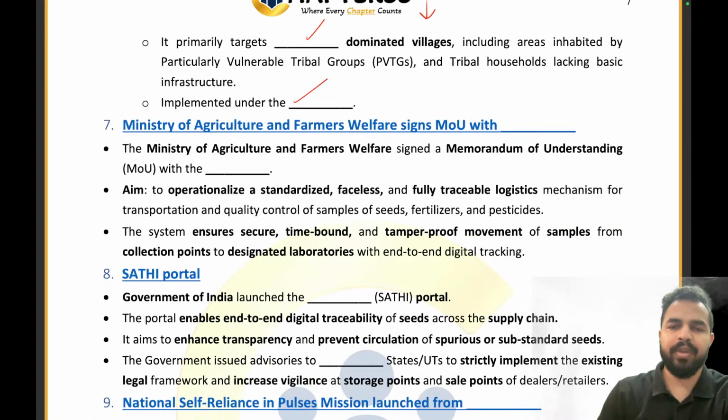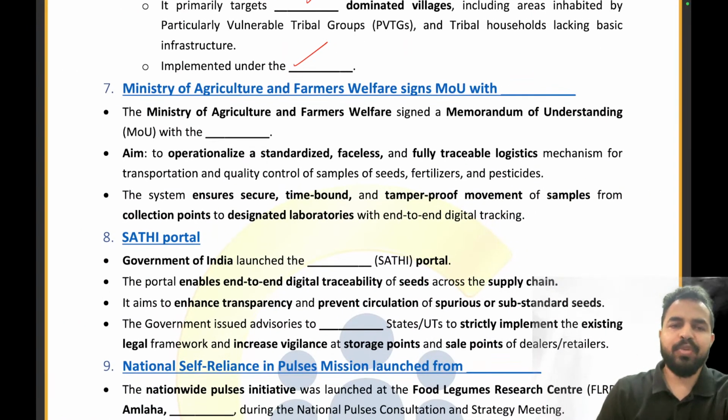Now let's try to answer this question. So please quickly tell me in the chat box. The Minister of Agriculture and Farmer Welfare has signed an MOU with which organization? Be quick, be quick, be quick. Try to identify the right answer. Please tell me what is the right answer.